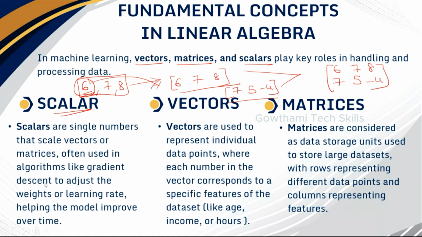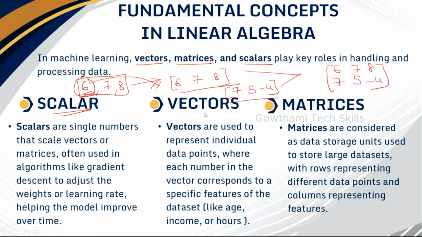Scalars are often used in algorithms like gradient descent to adjust the weights or learning rate, helping the model improve over time. So what we do here is multiply by some kind of number. If you want to adjust the weights, in order to balance the outputs, we provide some constant value, like a scalar value. That is a single digit.